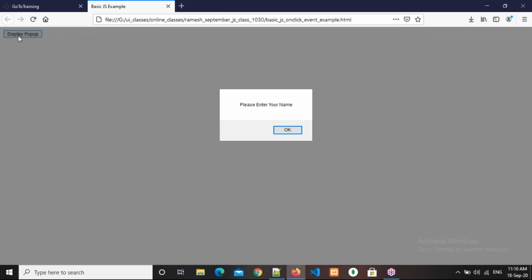See there, whenever I click on this, only then it is coming: please enter your first name. Understand, right? How to write a function and how to assign that to a click event. Whenever you want to display a pop-up box when you click on a button, this is the process you need to follow. Everyone, is it clear?